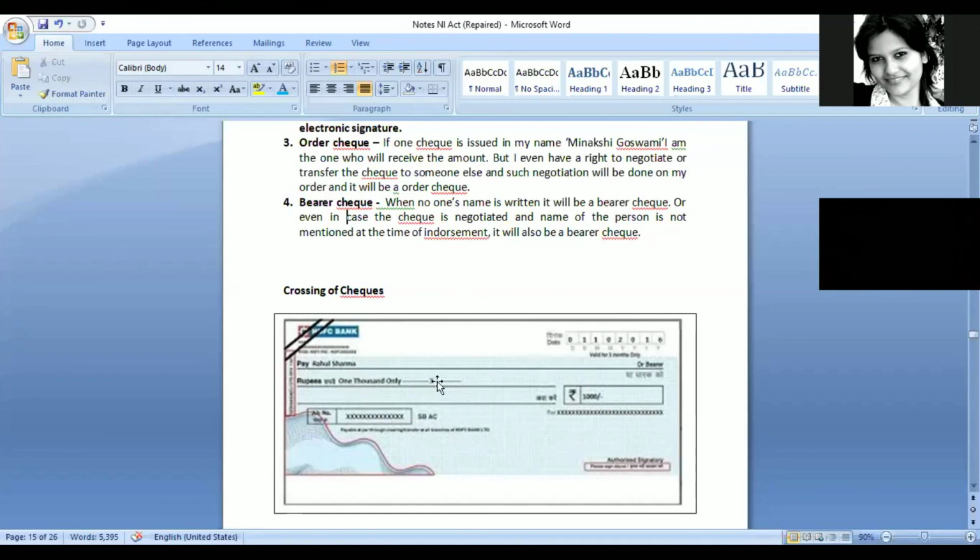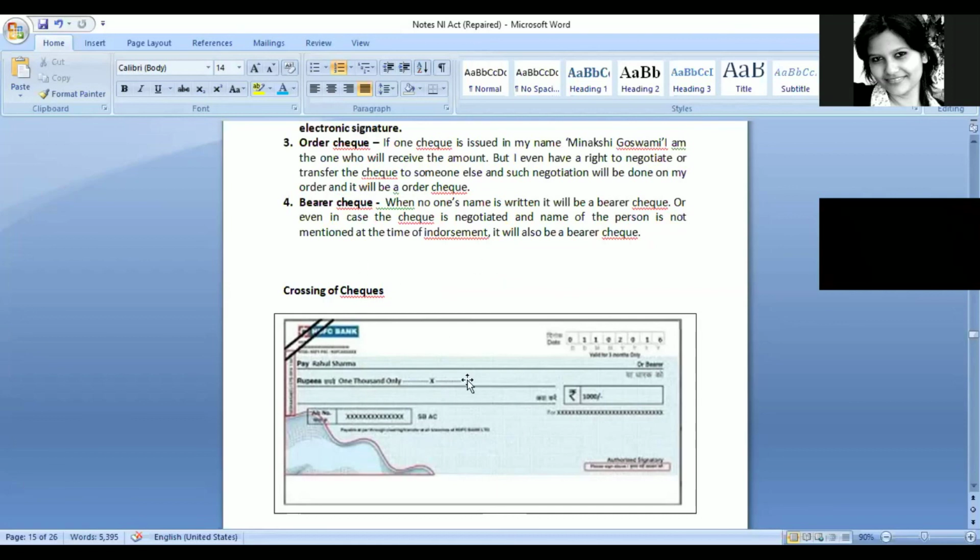So even though the person has a right to negotiate and transfer the check to someone else, such negotiation will be done by the order of that particular person. Since his name is written, on his order only that transfer would take place, right? So in that case, it would be an order check.